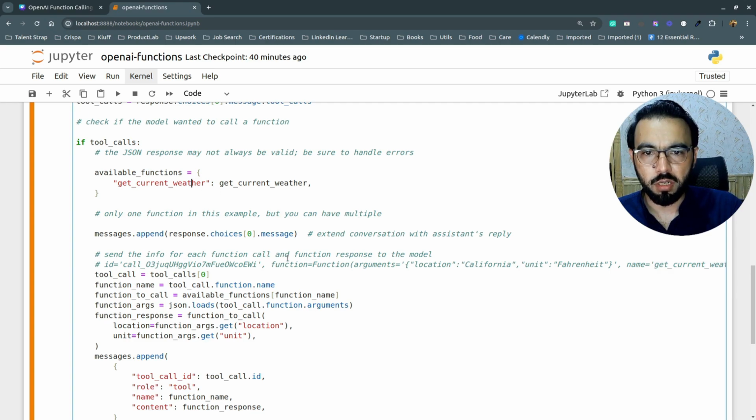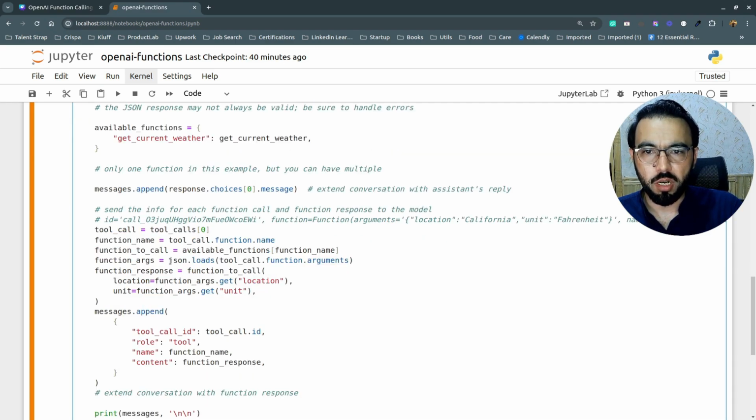So here we are getting the current weather, and we are getting the actual function from this dictionary of functions. And the same way we are getting the function arguments. This time this is California and Fahrenheit. If we are calling this next time, it could be London and Celsius. So we are getting those arguments dynamically.